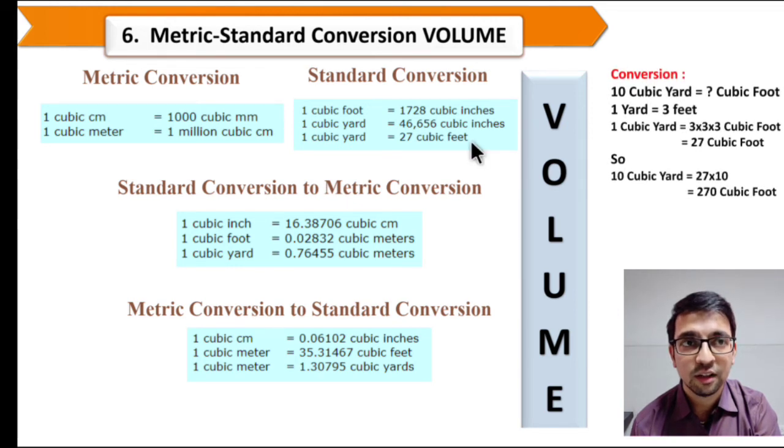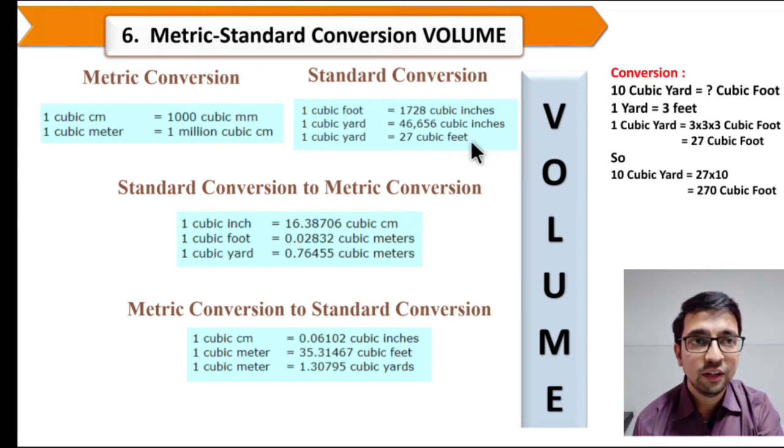So let's see a conversion. Convert 10 cubic yard into cubic foot. So we know 1 yard equals 3 feet. So 1 cubic yard equals 3 multiplied by 3 multiplied by 3. So we will get 27 cubic foot. So 10 cubic yard equals 27 multiplied by 10. So you will get 270 cubic foot.